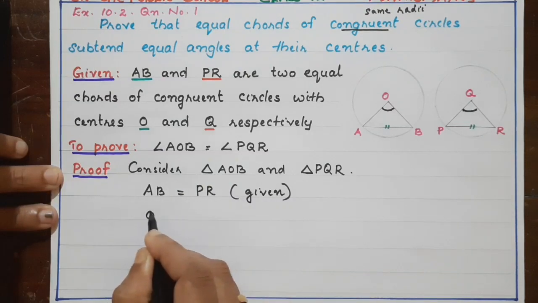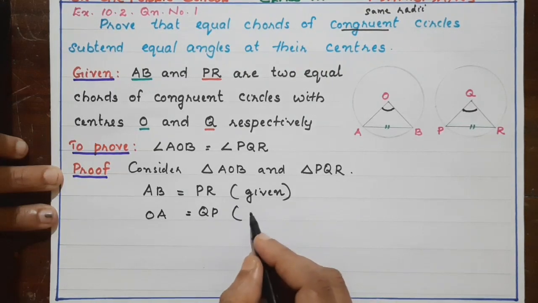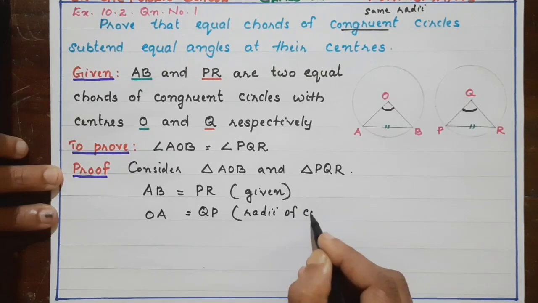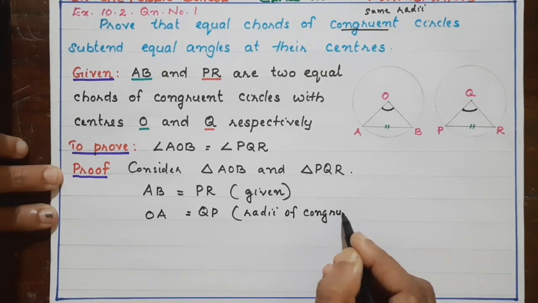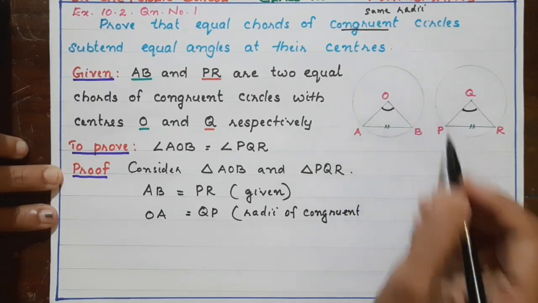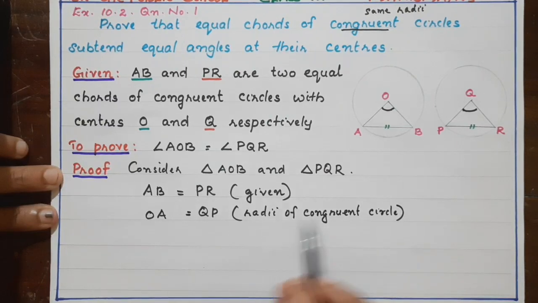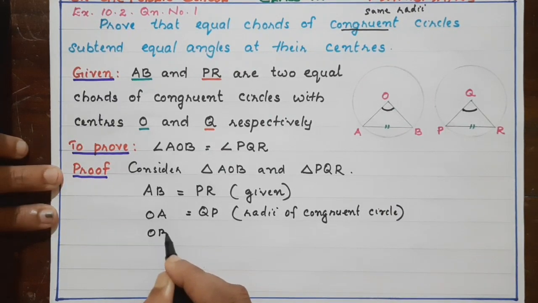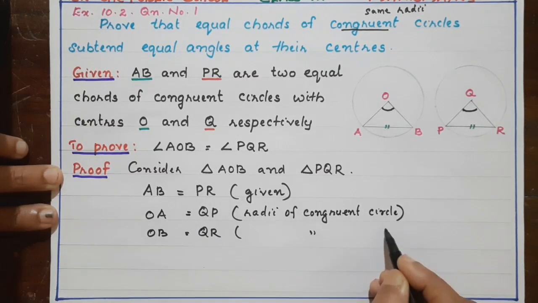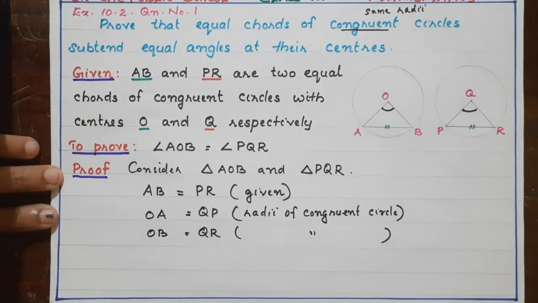So here I am writing OA equal to QP, radii of congruent circles. Since the circles are congruent, we can say they are equal. Now what we can take? OB equal to QR. Same reason. They are also radii of congruent circles.